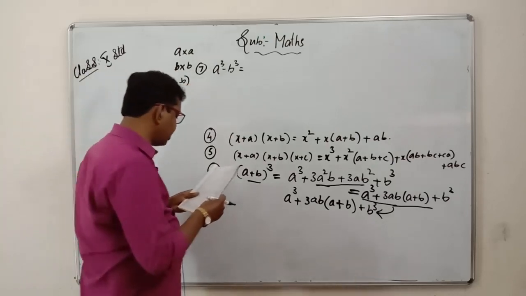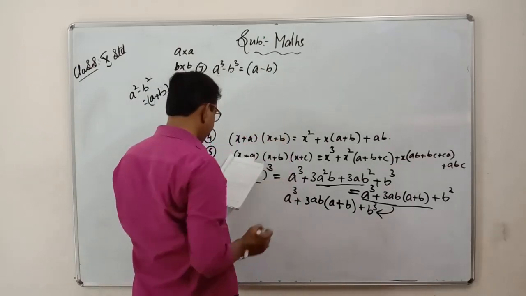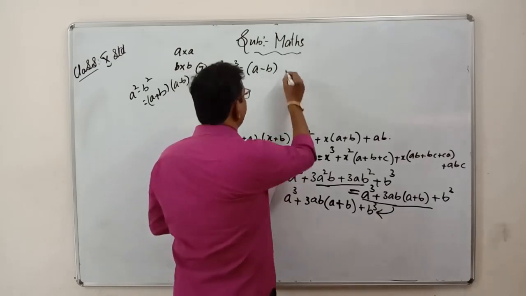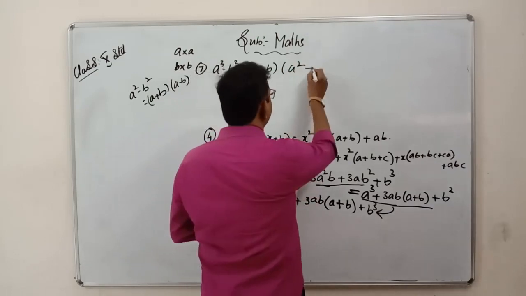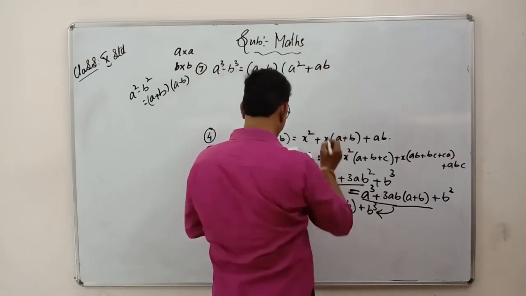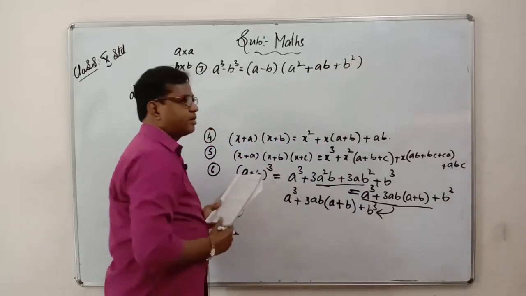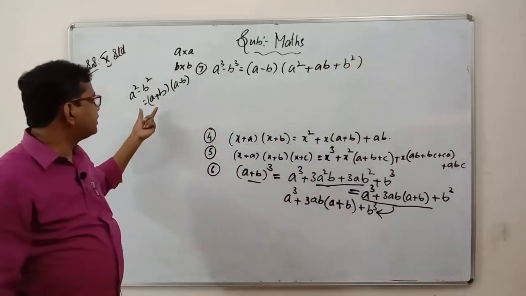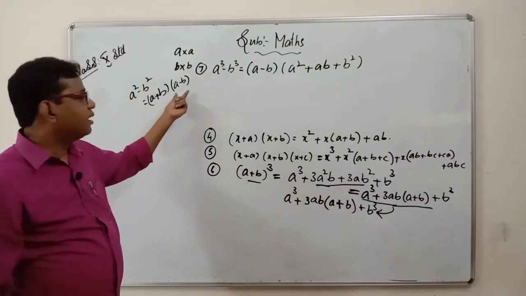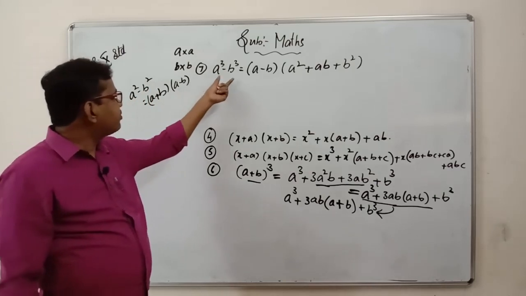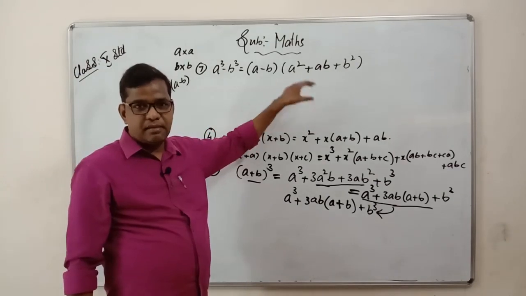So a cube minus b cube, you can write as a minus b of a square plus ab plus b square. Copy the formula. You can observe the difference here. A square minus b square is a plus b into a minus b. But a cube minus b cube is a minus b of a square plus ab plus b square.